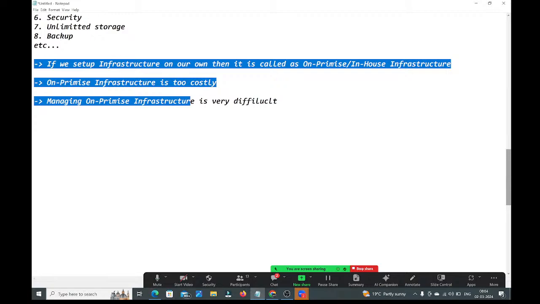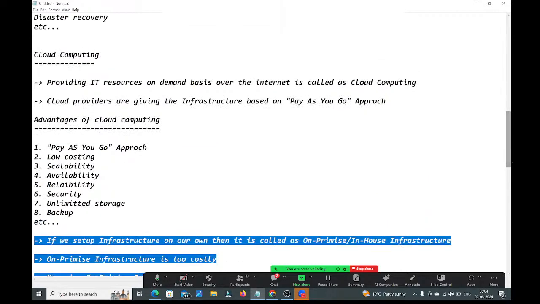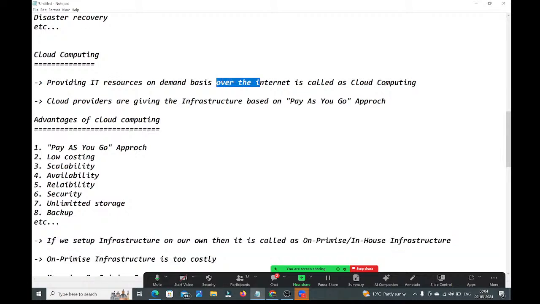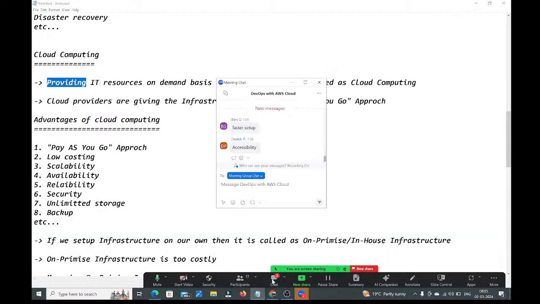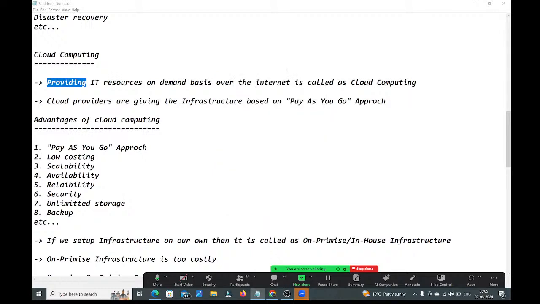Okay, so now, very good. Here we discussed cloud computing. Providing IT resources on demand basis over the internet is called cloud computing. Now tell me, who is providing all these resources over the internet? Here we are saying providing IT resources on demand basis over the internet is called cloud computing. Who is providing, guys? Cloud providers. We have so many cloud providers available. Cloud providers are providing the required resources over the internet.